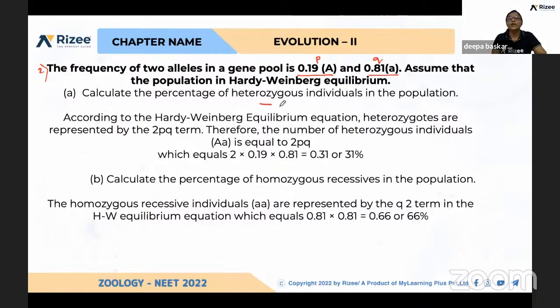Calculating the percentage of heterozygous, that is PQ. They have given P and Q, you have to identify PQ in Hardy-Weinberg equilibrium. It states that P squared plus Q squared plus 2PQ is equal to 1. If you apply this, you can find out.